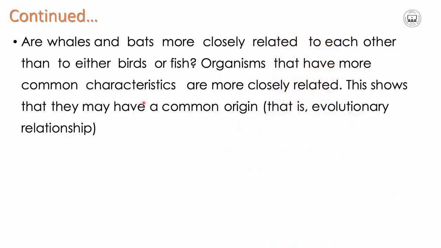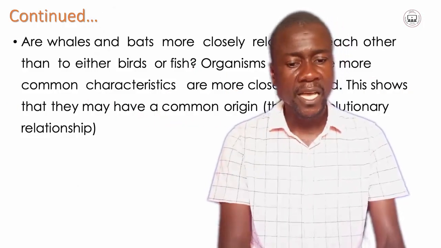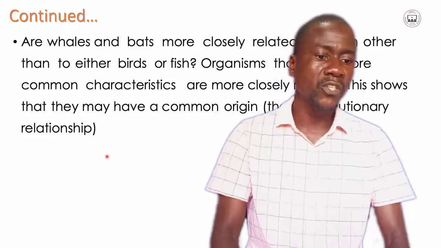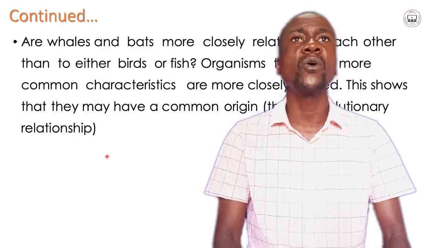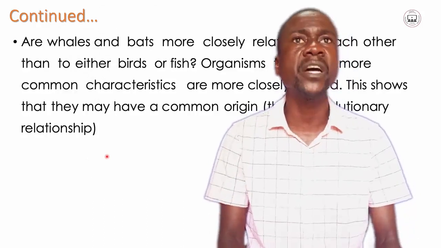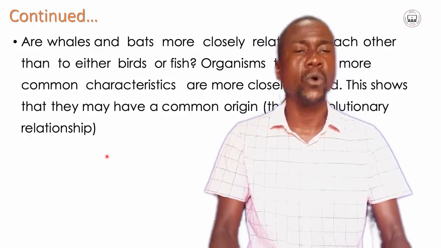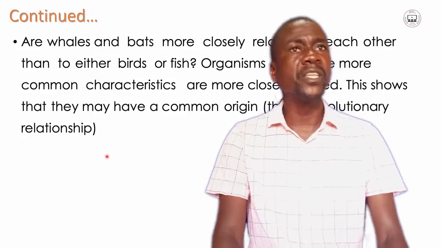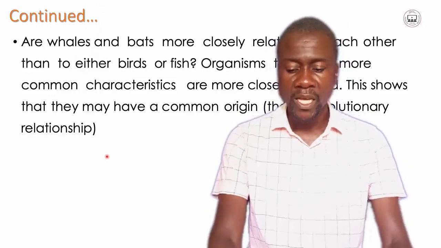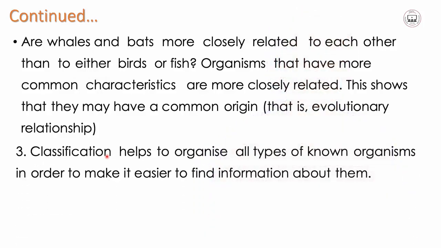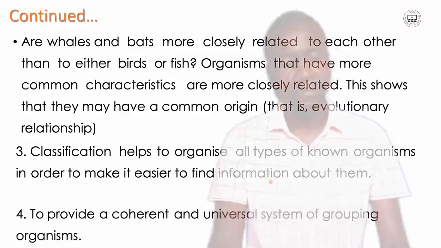Organisms that have more common characteristics are more closely related. This shows that they may have a common origin, which is normally called evolutionary relationship. Such questions can be removed if you classify these animals according to their similarities, differences, feeding methods, or habitats. That's why we come with this lesson, so that we group these animals according to such classification. Classification helps to organize all types of organisms in order to make it easier to find information about them.